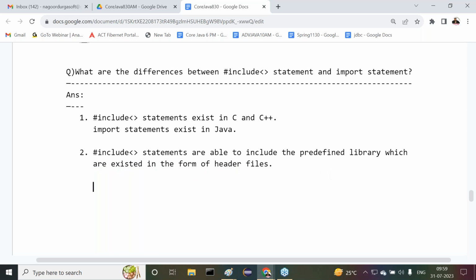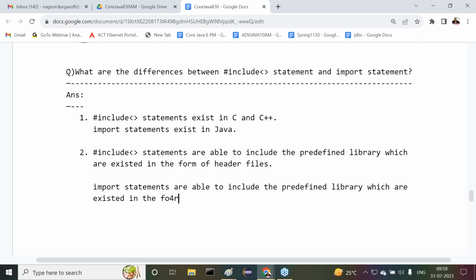But in the case of Java, import statements are able to include the predefined library which exists in the form of classes and interfaces in packages. Classes and interfaces in packages.